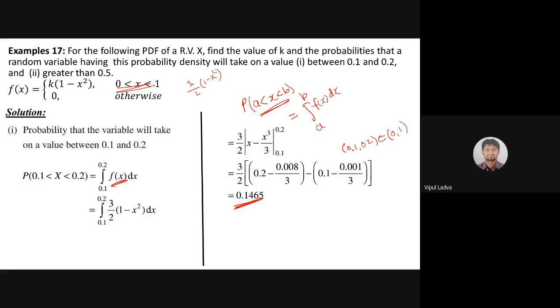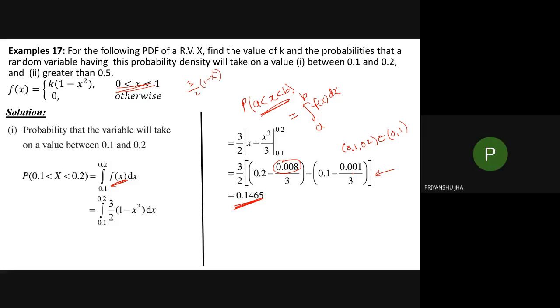I don't think you will have any issue with this integration. If there is any difficulty with the integration, tell me. If you are worried about the calculation, 0.08 divided by 3, 0.01 divided by 3 minus and so on, we are not worried about that because the calculator is officially allowed. It is a very simple calculation, there won't be any problem. Are we good? We are just having 10 minutes, so quickly, are we good with this one? Need a reply over the chat box.